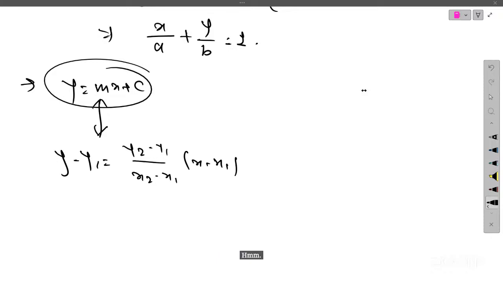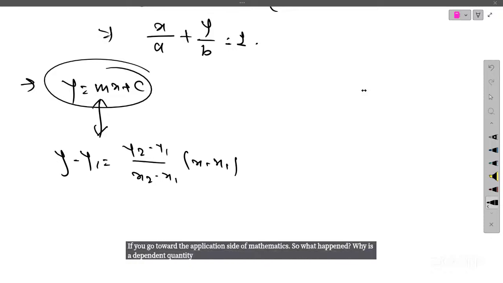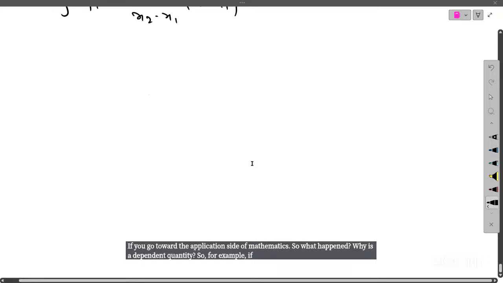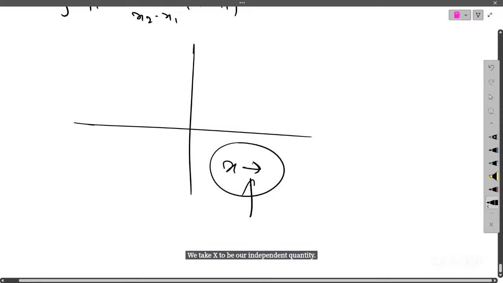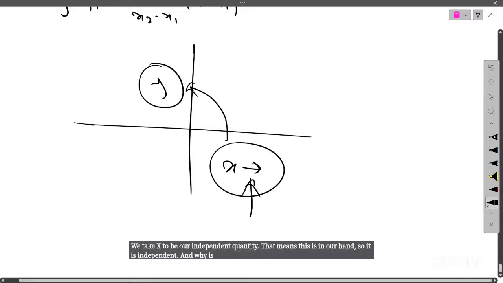Okay. Yes, Abhinav. Yes, ma'am. I want to know why every question is starting from y equal to. So see what happened. In general, if you go toward the application side of mathematics, y is a dependent quantity. For example, if you have seen some graphs or plots, we take x to be an independent quantity. That means this is in our hand, so it is independent, and y is something which depends on x.